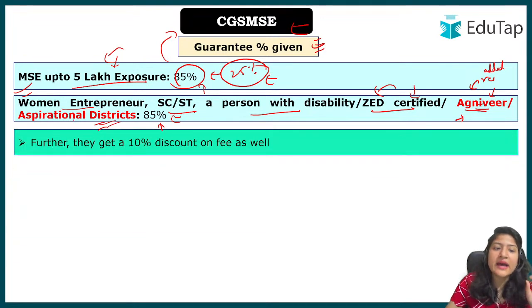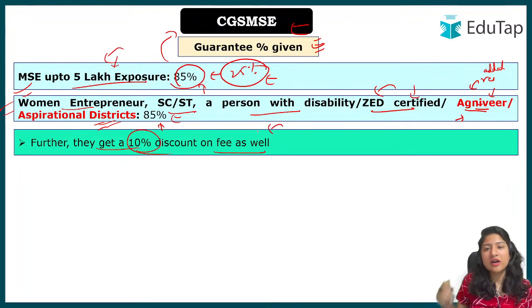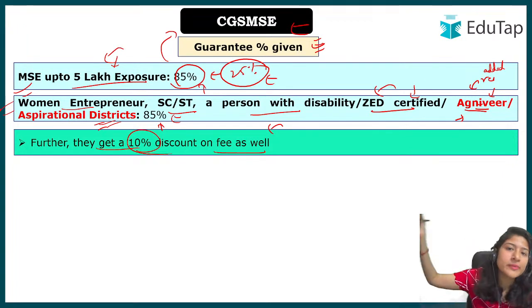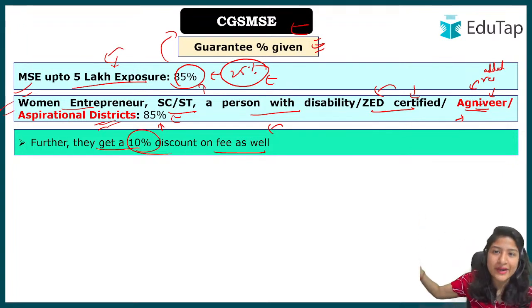Now here's one more catch for this second point, that they further get a 10% discount on the fee as well. See, basically what happens, the government is backing up so much loan, and they are also providing this assurance to the bank, right? Ultimately, the bank wants business and the bank wants to make profit, right? How will they make profit? When they give loans, right? So it's a benefit for them also if they are giving the loan and getting it back, right?